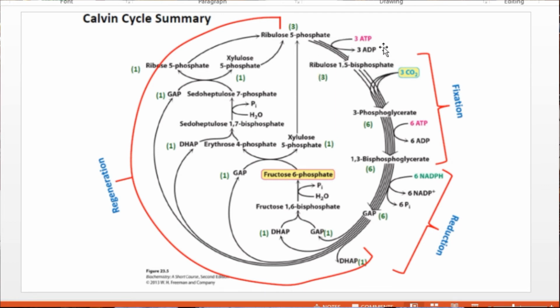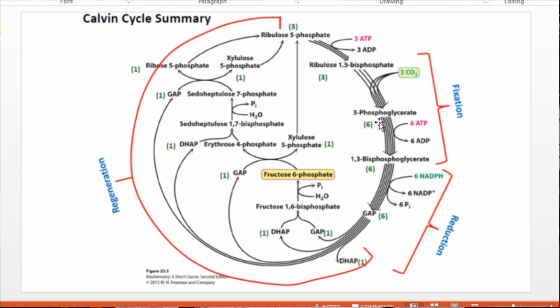This ribulose 1,5-bisphosphate is the first molecule with which the carbon dioxide reacts. So 3 molecules of ribulose 1,5-bisphosphate are there. 3 molecules of carbon dioxide combine with this ribulose bisphosphate with the help of the enzyme Rubisco, ribulose bisphosphate carboxylase oxygenase, to form 3-phosphoglycerate.